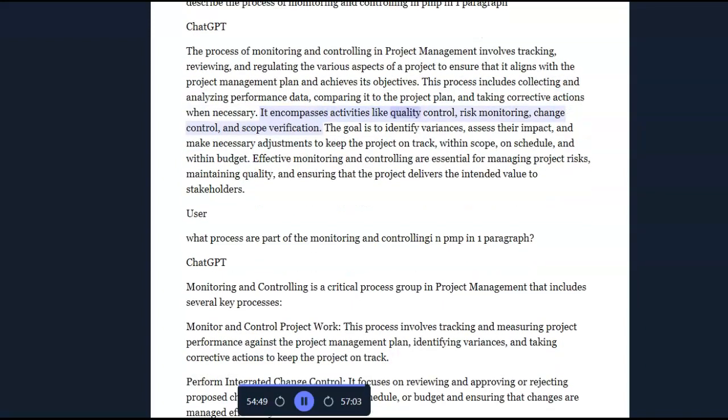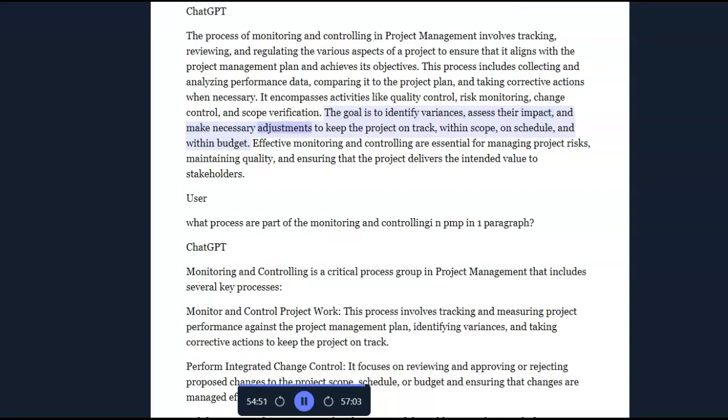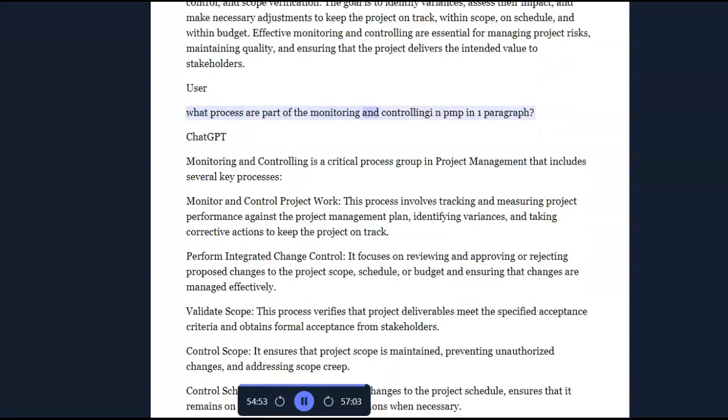It encompasses activities like quality control, risk monitoring, change control, and scope verification. The goal is to identify variances, assess their impact, and make necessary adjustments to keep the project on track, within scope, on schedule, and within budget. Effective monitoring and controlling are essential for managing project risks, maintaining quality, and ensuring that the project delivers the intended value to stakeholders. User: What processes are part of the monitoring and controlling in PMP in one paragraph?